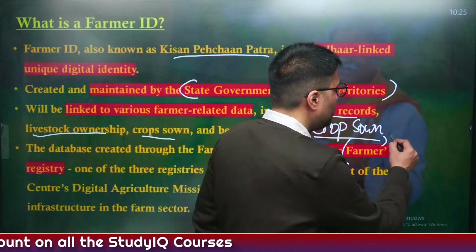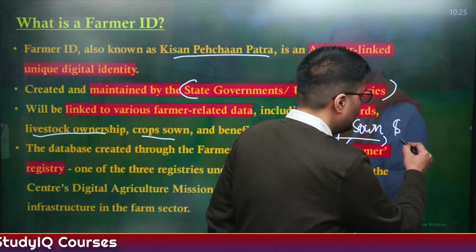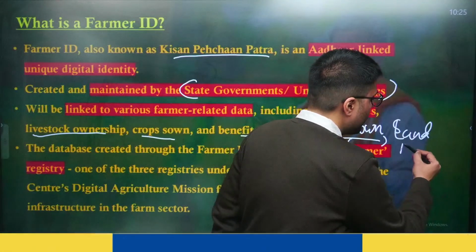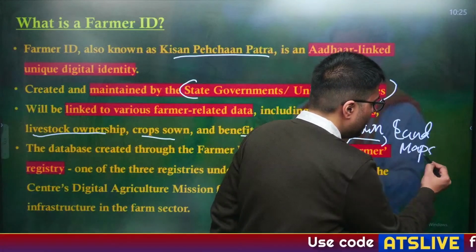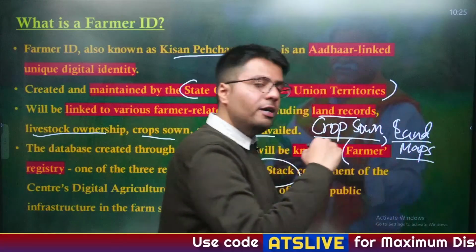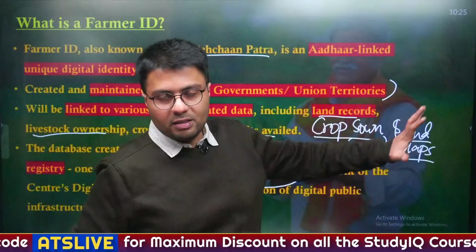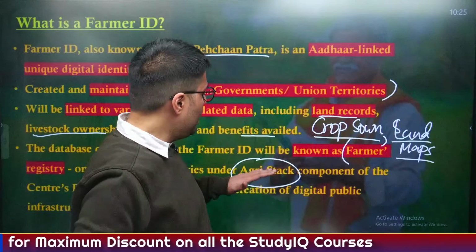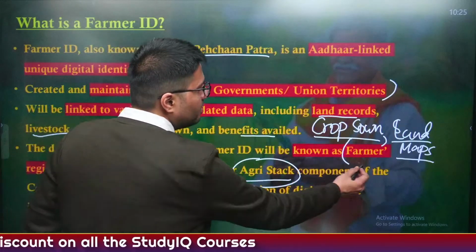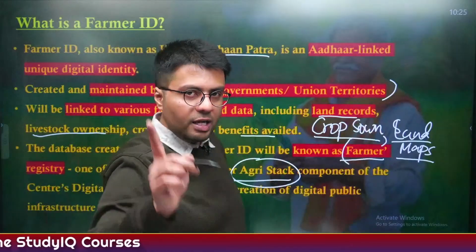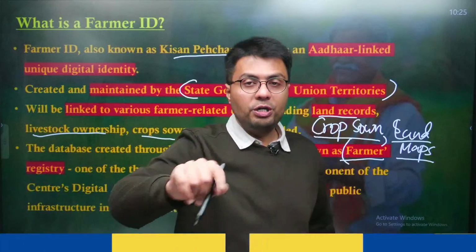And the third part is the data related to land and its maps, that is, what kind of lands there are and which include agricultural land. So these three datasets are primarily collected under the Agri-Stack scheme, and Farmers Registry, which includes Farmers ID, is one of the components of Agri-Stack.